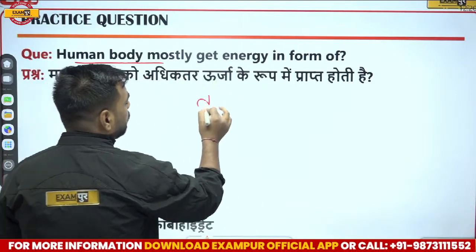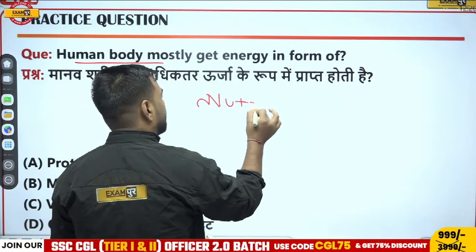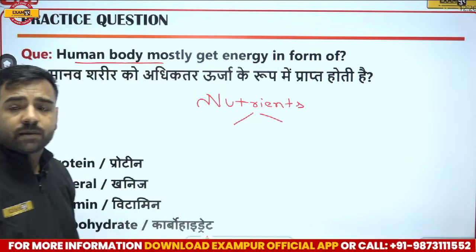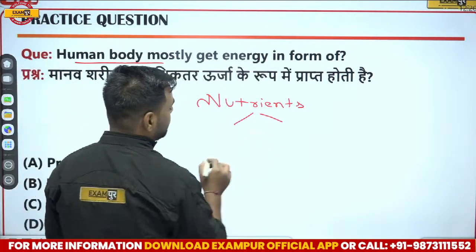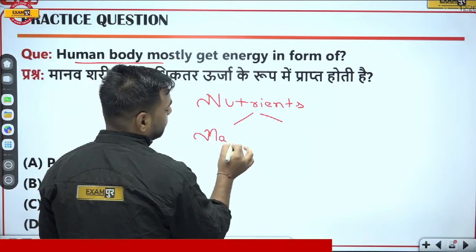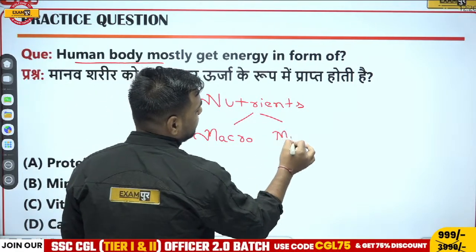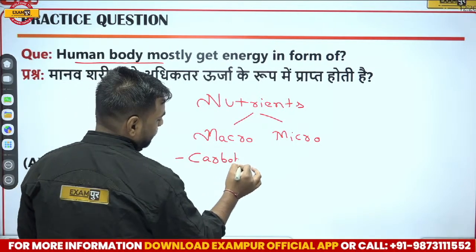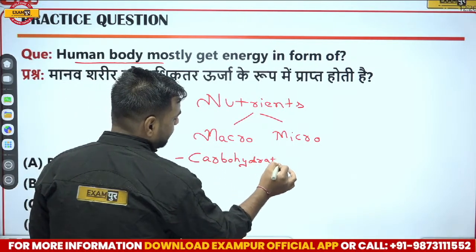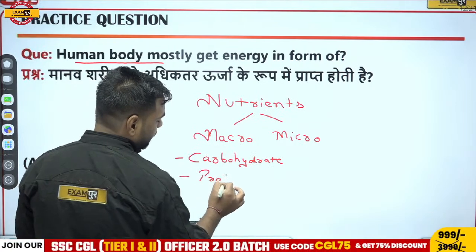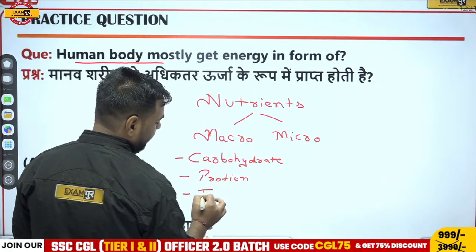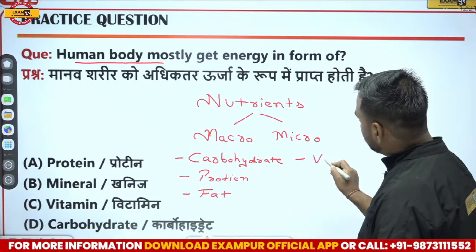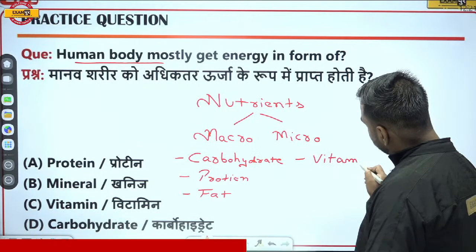Now here, if I talk about nutrients, nutrients are actually of two different types. The first category is macronutrient. The next category is micronutrient. In the macronutrient, we have carbohydrate. Second, we have protein. Third, we have fat. But if I talk about micronutrients, we have vitamin over here, and then we have certain minerals.